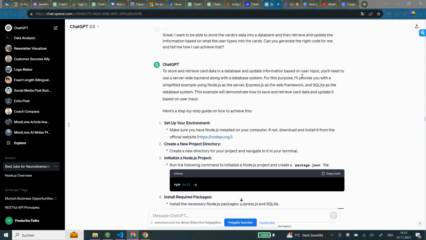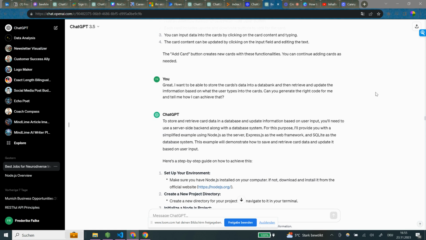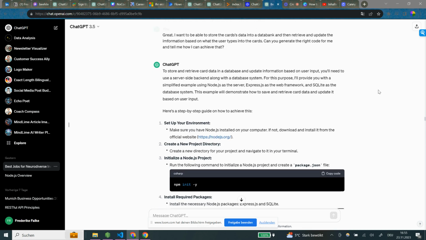with a backend. So basically what I said is, great, I want to be able to store the cards data into a data bank and then retrieve and update the information based on what the user types into the cards. Can you generate the right code for me and tell me how I can achieve that? So this was the official first answer ChatGPT gave before I completely dived into details.